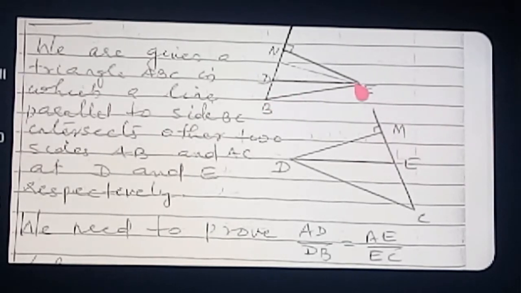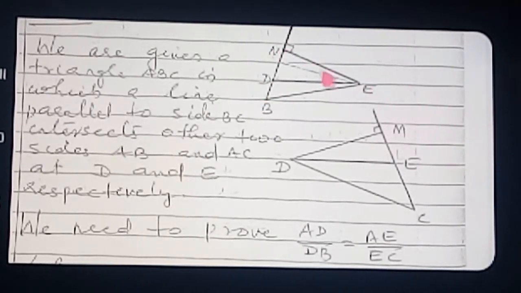Where are we drawing the altitude? The altitude is drawn from E to the line containing the opposite side. The line containing the opposite side I extended and showed. So what is this altitude? EN is the altitude. So what is the area of this triangle? Half into base into altitude. What is the base here? DB. What will the altitude be? EN.